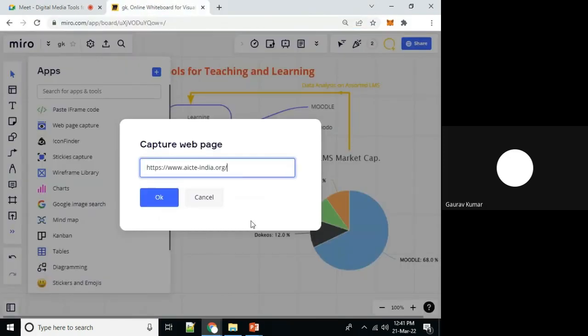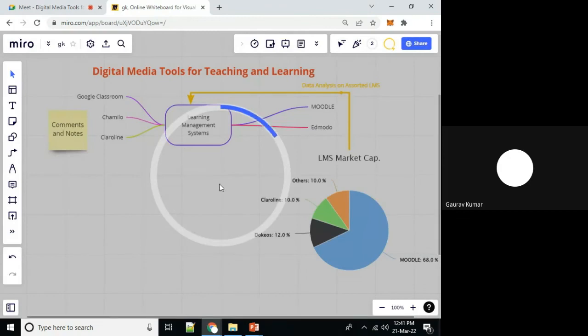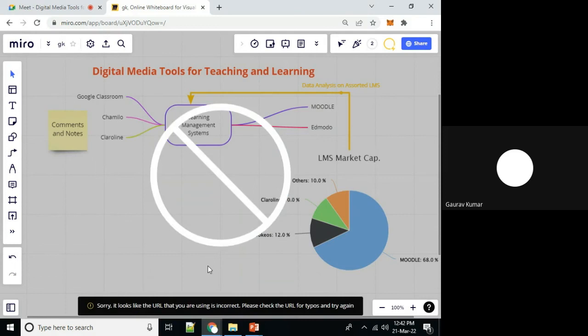So I have mentioned the web page of AICTE, and data from that website, from that portal, can be projected on this digital collaborative whiteboard.